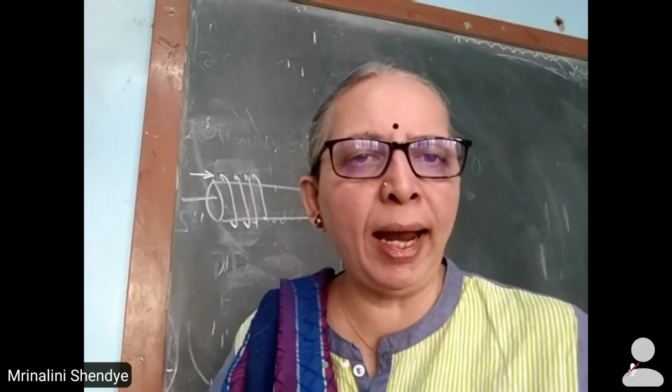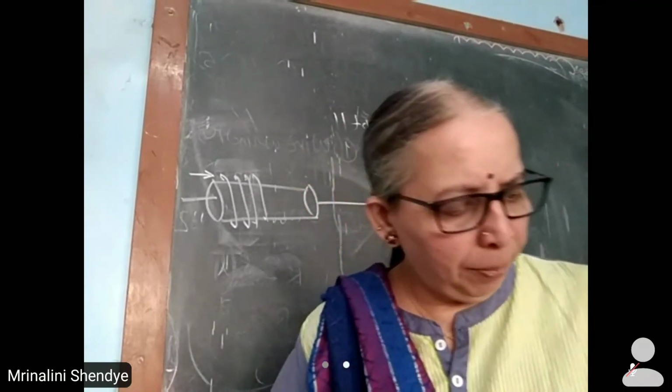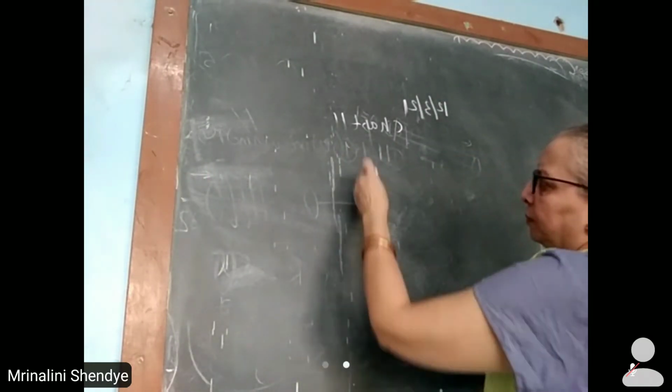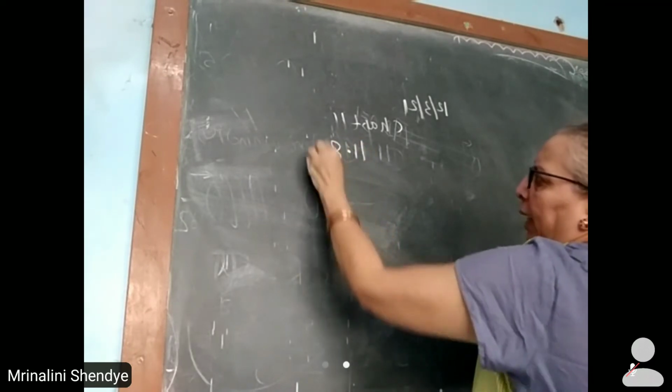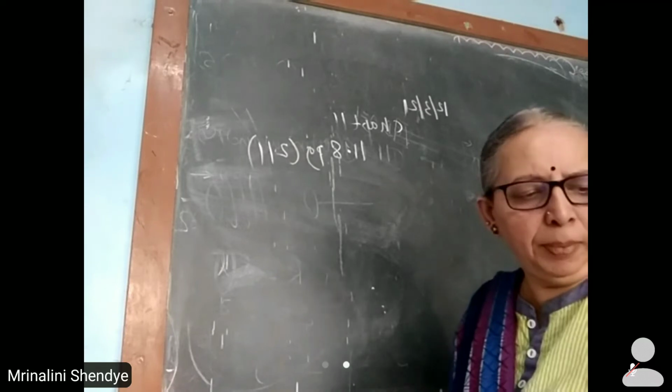So now we have switched over to point number 11.8, page number 211, carbon resistors.